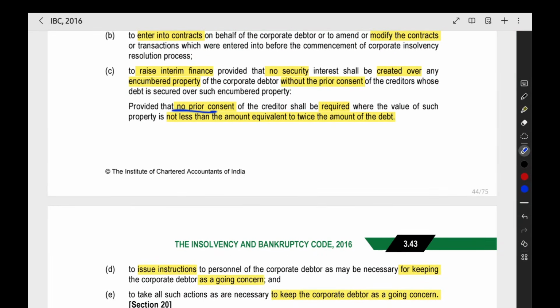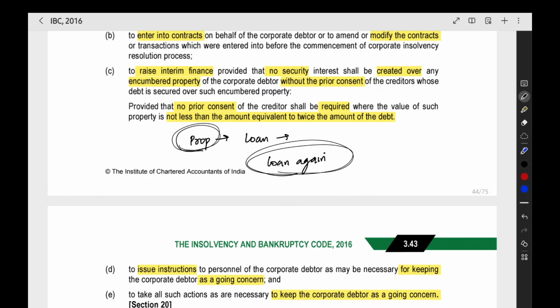Then no prior consent is required where the value of the property is not less than the amount equivalent to twice the amount of the debt. Here, when you're raising interim finance, already some property is there with the company. That property they have already given as hypothecation, they have mortgaged it or they have given as pledge and they have got a loan. Now, you cannot keep the same property again and get loan again. Before getting the loan, you have to get the permission from the previous creditor, the person who already gave the loan. After that only you can keep the same property and get loan again.